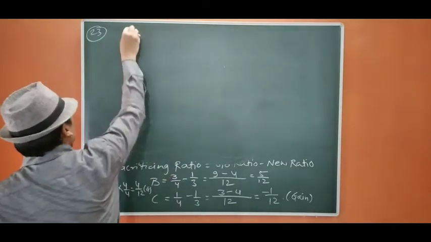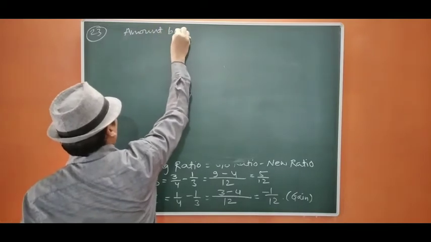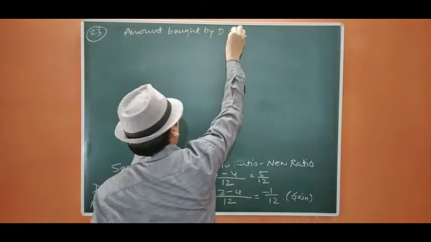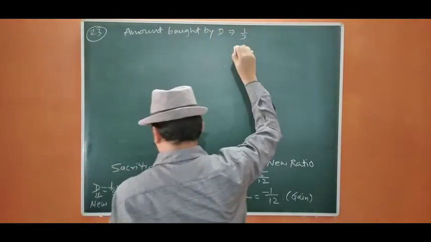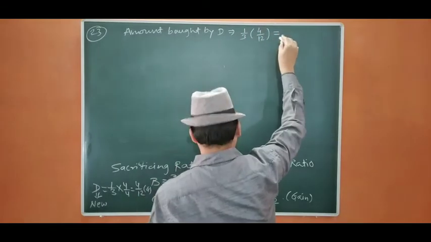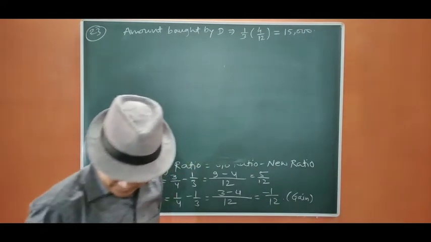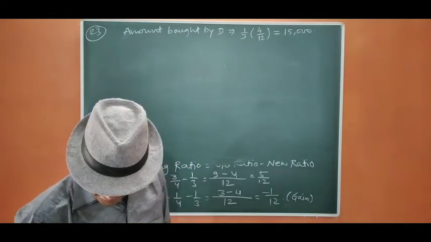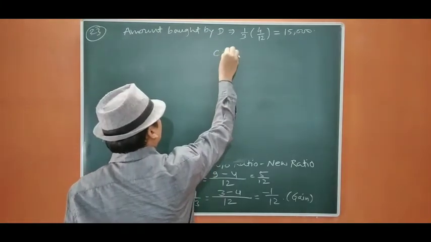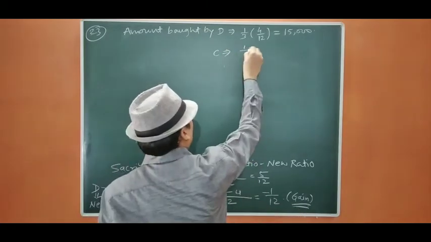So the amount brought by D for his share, 1/3, that is 4/12. He brought the amount that is equal to 15,000. Okay, 15,000. And in the same way C is also going to bring, because he is gaining, he has to bring for 1/12.